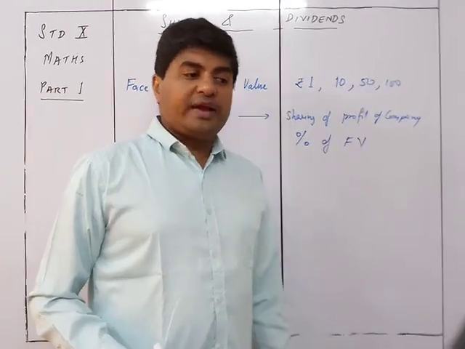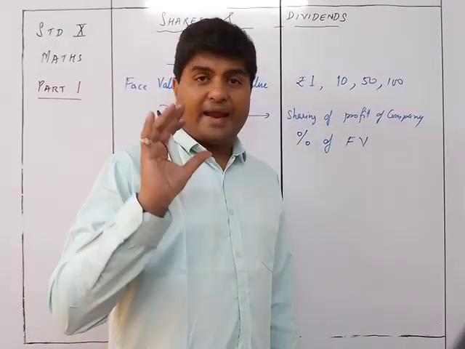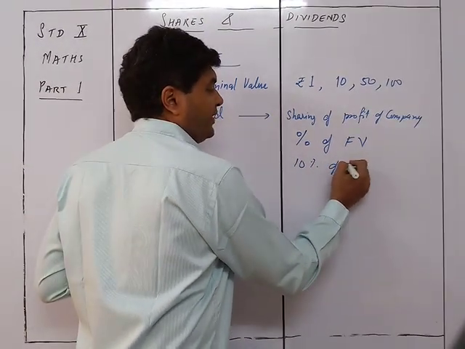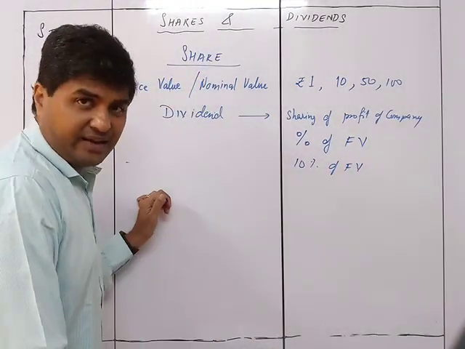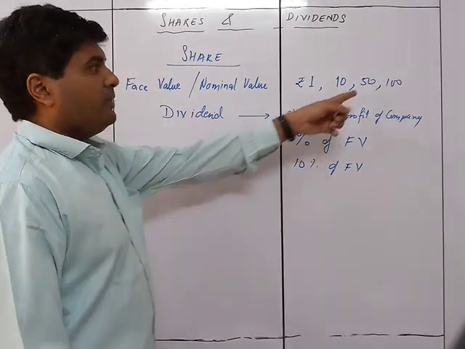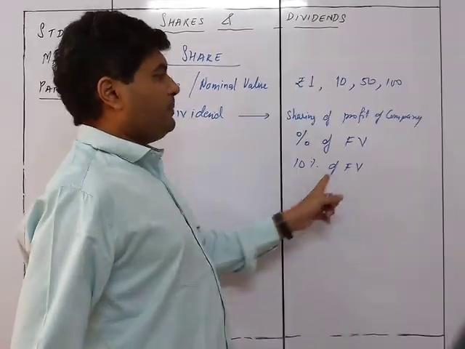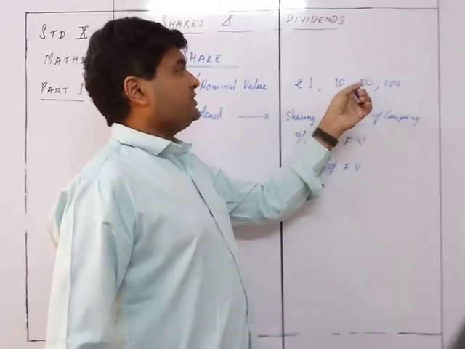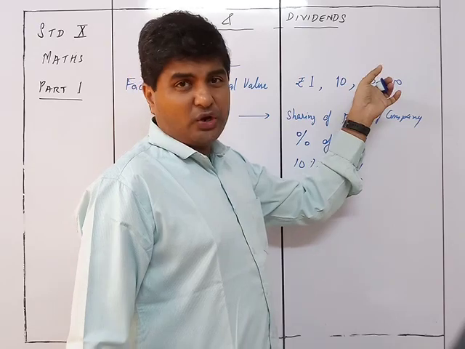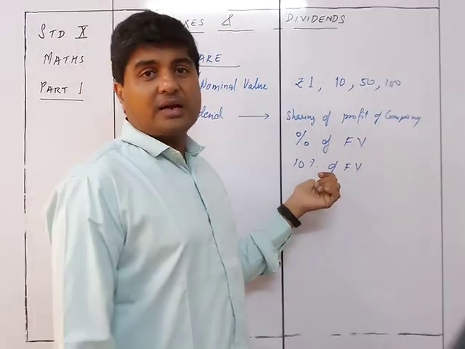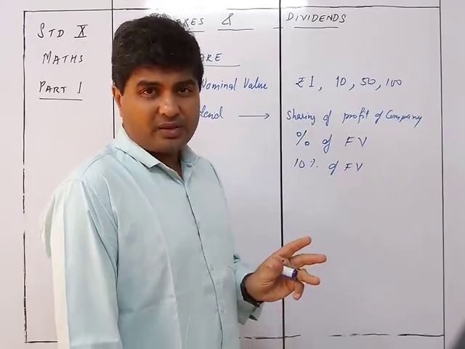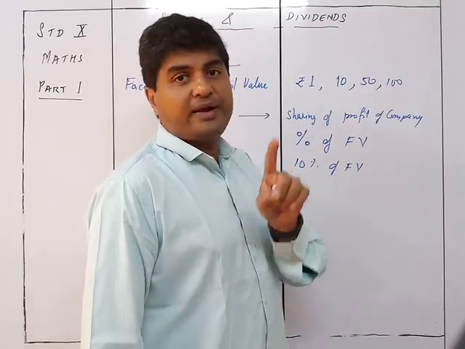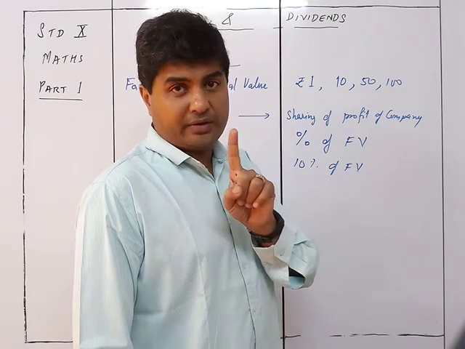So if it is said that it is giving a dividend of 10%, that means it is giving 10% of FV as the dividend. For example, if the FV is 100, the dividend paid by the company per share will be ₹10. If the face value is 50 rupees, then the dividend paid by the company will be 5 rupees per share. So if you have 100 shares, you get 100 into 5, 500 rupees as the income for 1 year.